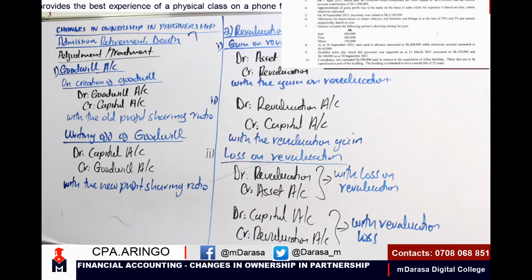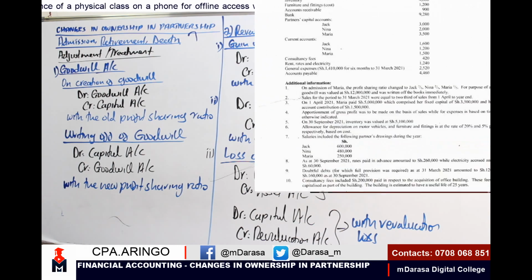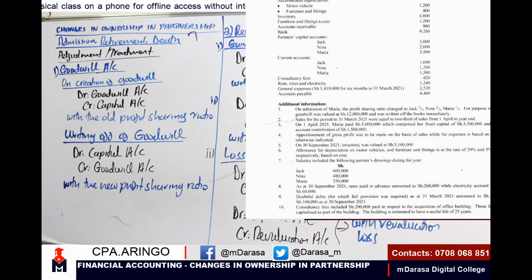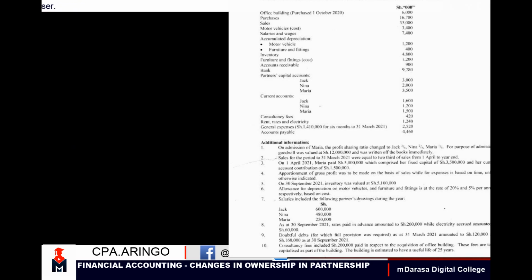Okay? So my good students, given such a question, where are we going to start from? At this point, I want us to start with note 1. I want us to see how we are supposed to treat note 1 on admission of this new partner. So how will we go about it? That will be very simple because Mwalimu here has given us all the details required for us to treat goodwill.